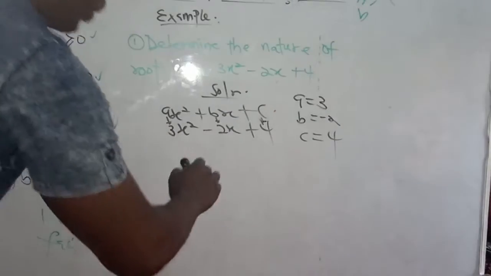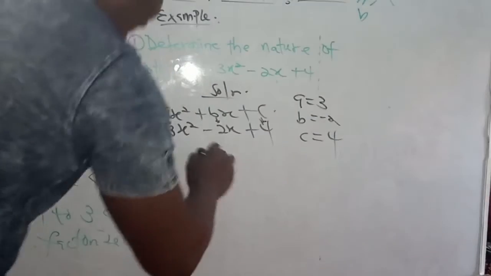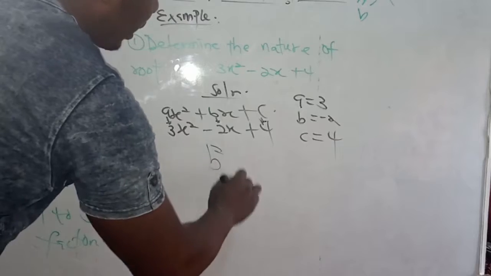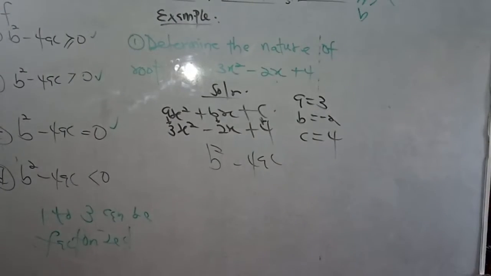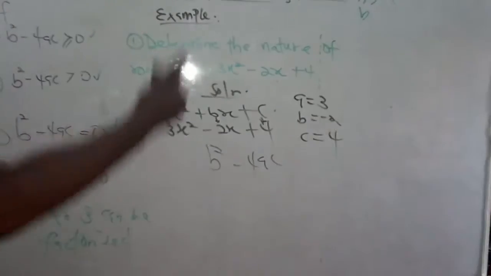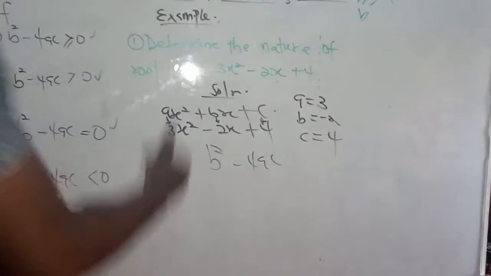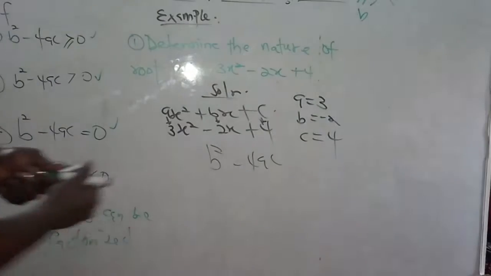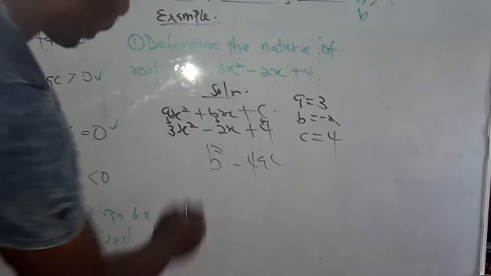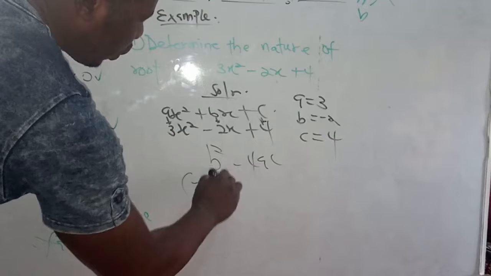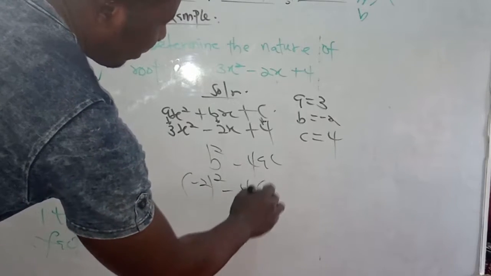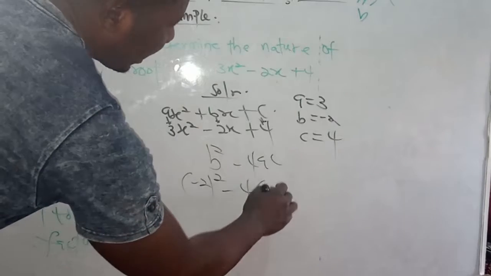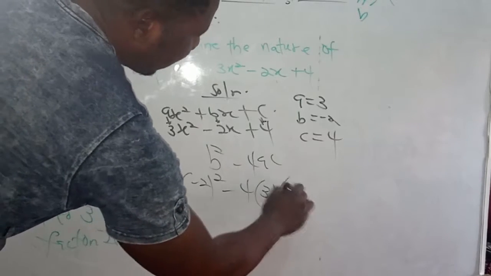We know that we are going to have b squared minus 4ac, where a is 3, b is minus 2, and c is 4. So b squared is minus 2 squared, minus 4 times a, which is 3, times c, which is 4.